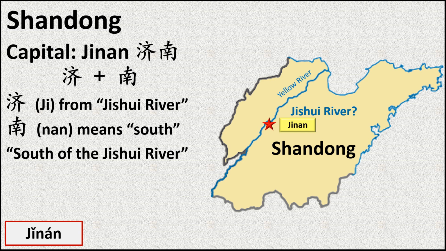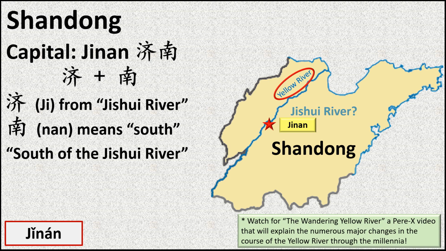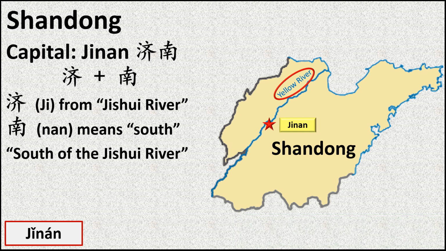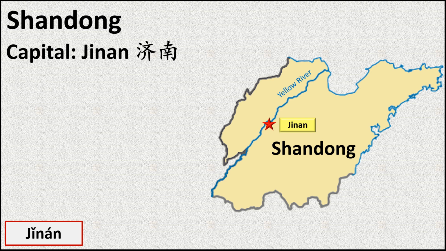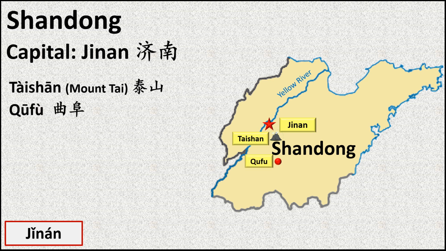But then, in the middle of the 19th century, the Yellow River jumped its banks and took over the river channel of the Jishui. So now it is the Yellow River that you can see on the map north of Jinan. Jinan is positioned close to both Taishan, China's easternmost holy mountain, and Qufu, the birthplace of Confucius.